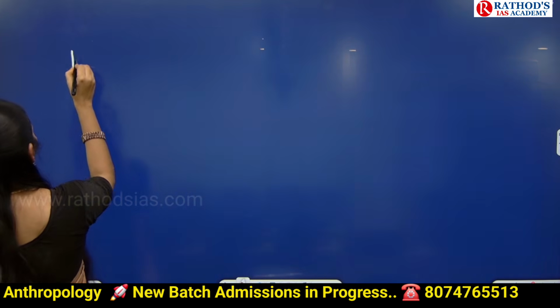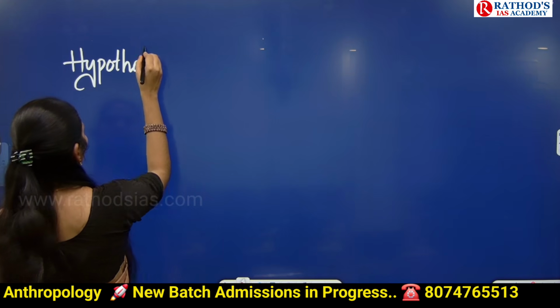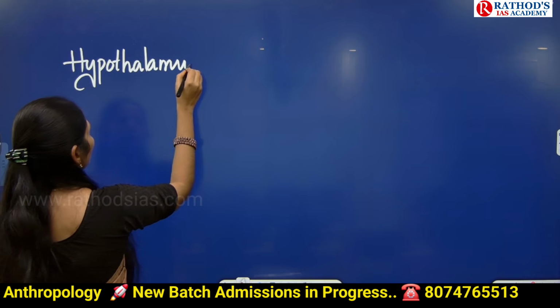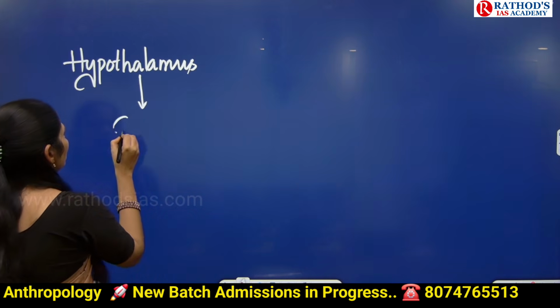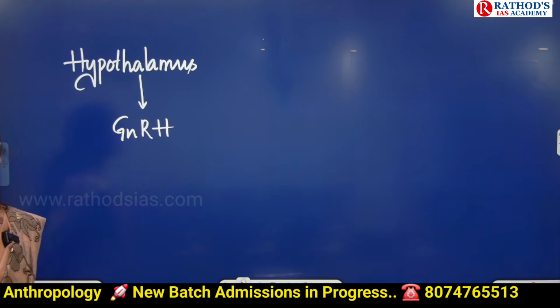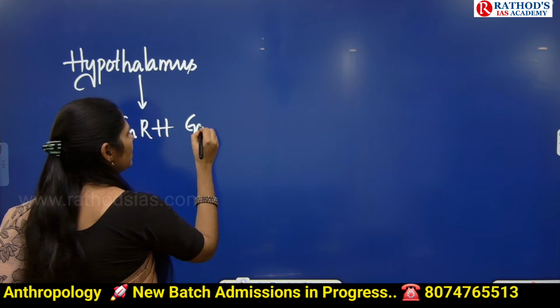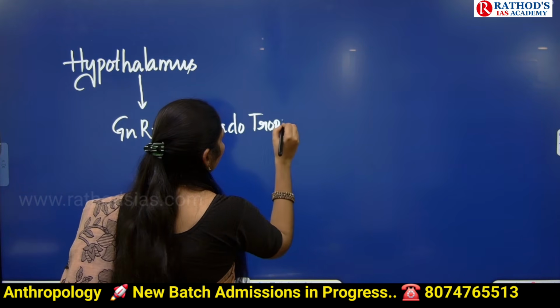Menarche starts in the hypothalamus. It is a small part of our brain. Okay, let me draw a small flowchart so that you can understand. This process starts in the hypothalamus, and it will secrete a hormone called GnRH. What is the full form of GnRH? It is gonadotropin releasing hormone. Let me write here. Gonadotropin releasing hormone.